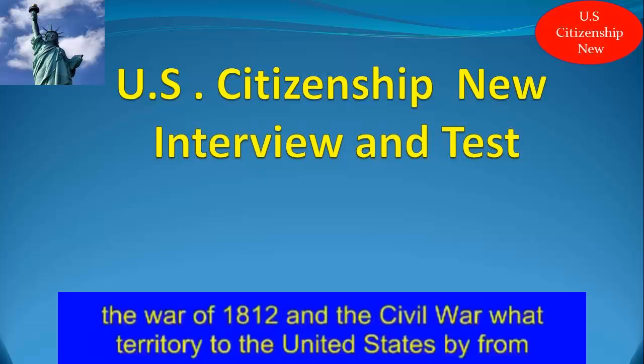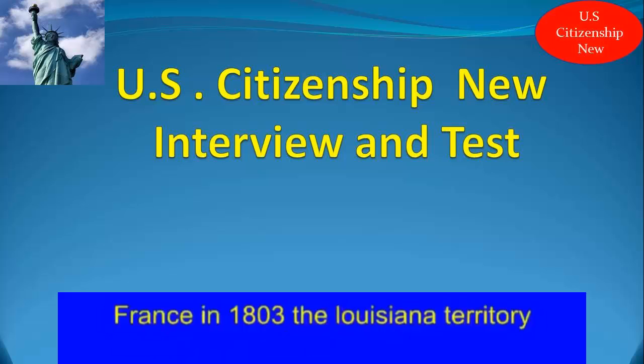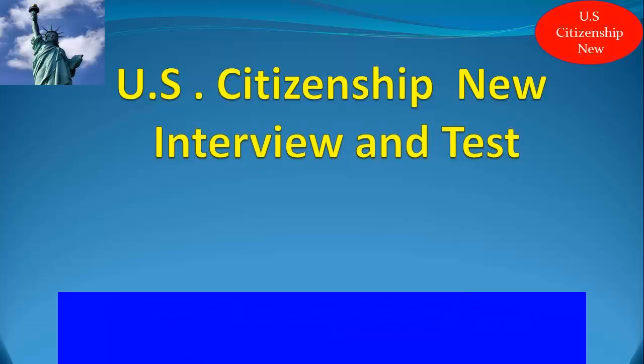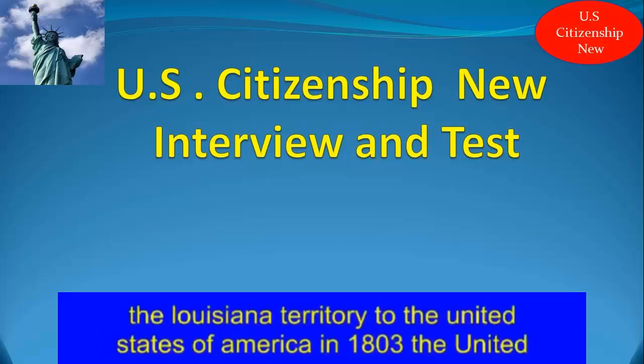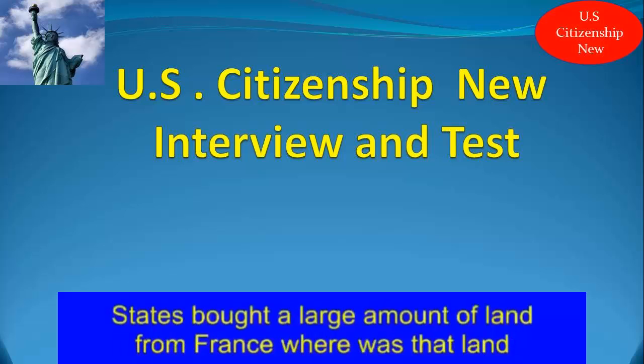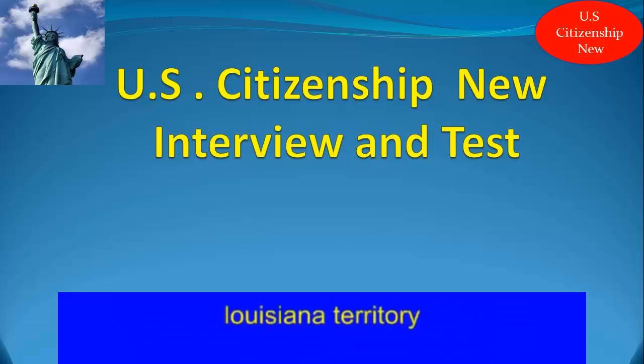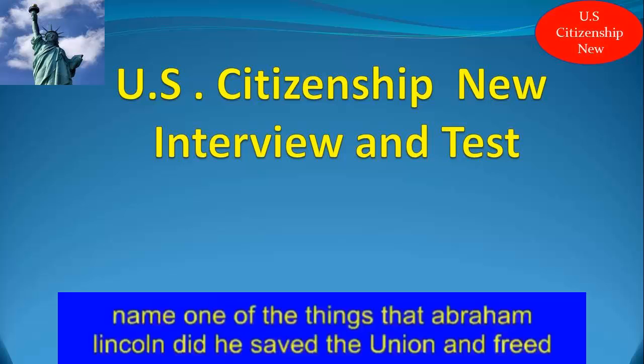The War of 1812 and the Civil War. What territory did the United States buy from France in 1803? The Louisiana Territory. What country sold the Louisiana Territory to the United States? France sold the Louisiana Territory to the United States of America. In 1803, the United States bought a large amount of land from France. Where was that land? The Louisiana Territory.